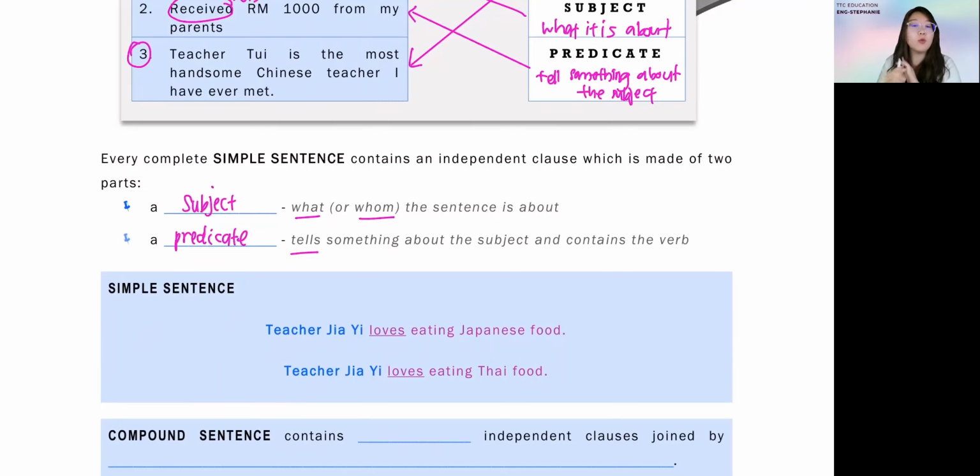There's a subject, there's a predicate, will do. All right, so an example here is like: teacher Jai loves eating Thai food. Okay, so teacher Jai is the who, right?